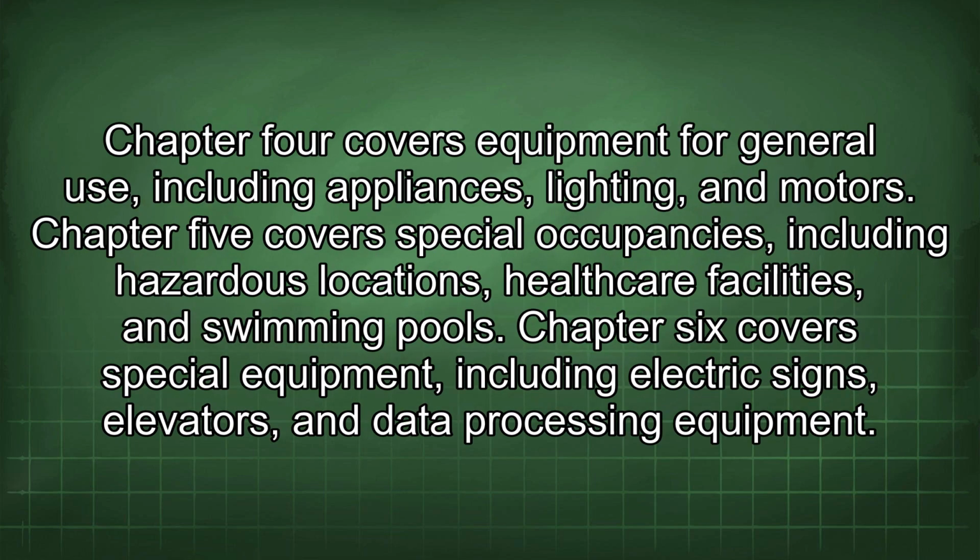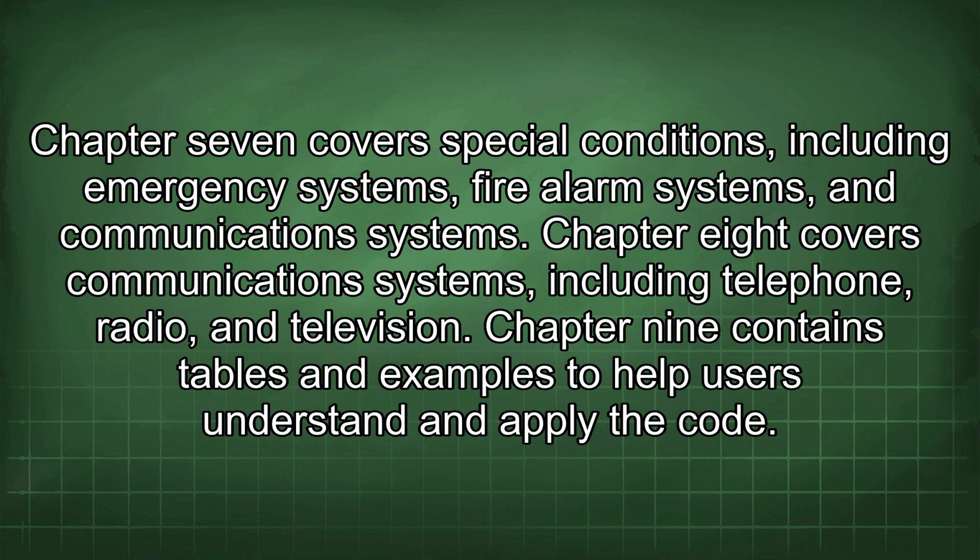Chapter 4 covers equipment for general use, including appliances, lighting, and motors. Chapter 5 covers special occupancies, including hazardous locations, healthcare facilities, and swimming pools. Chapter 6 covers special equipment, including electric signs, elevators, and data processing equipment. Chapter 7 covers special conditions, including emergency systems, fire alarm systems, and communications systems.